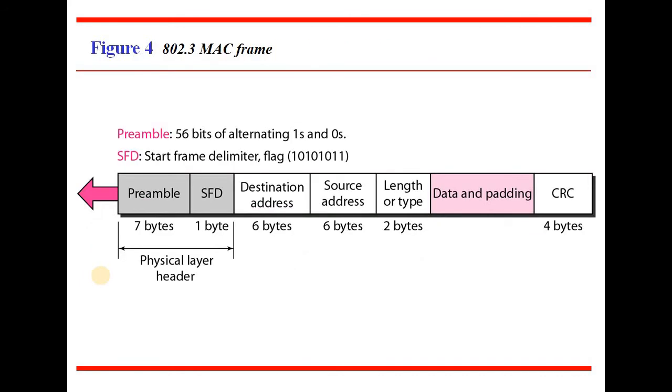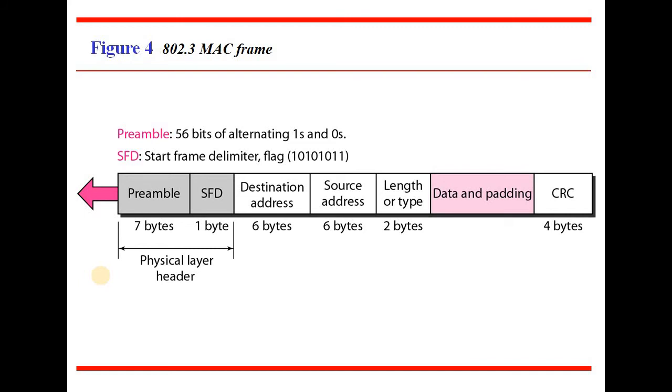Now the 802.3 MAC frame format. 802 is a standard, and within that, 802.3 is the MAC frame format. Here in the MAC frame format, as we are seeing, the first field is the preamble. The preamble field contains 7 bytes, 7 times 8 is 56 bits of alternating zeros and ones.